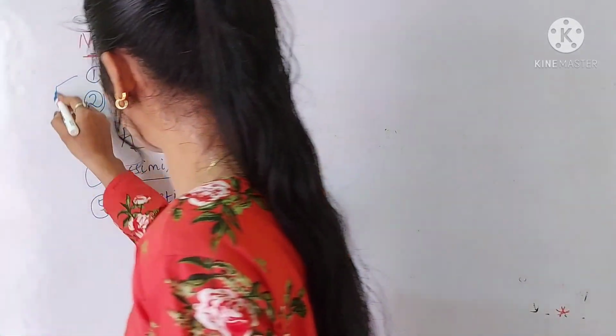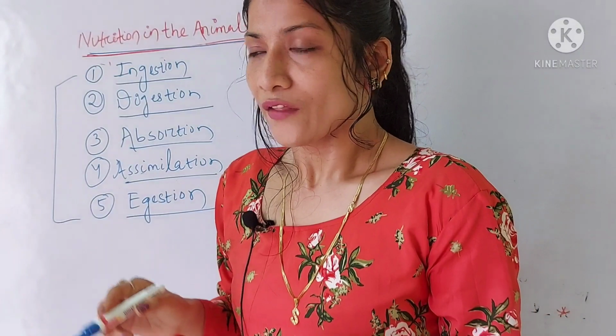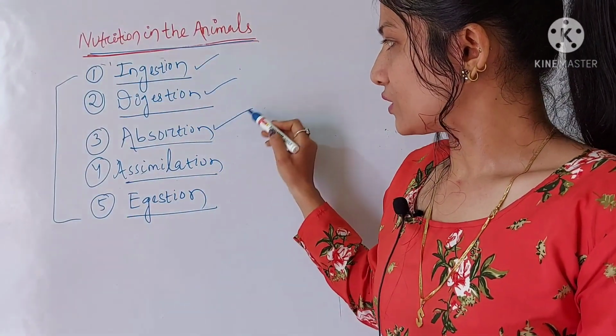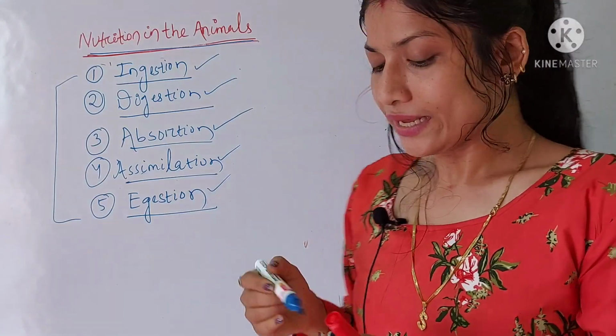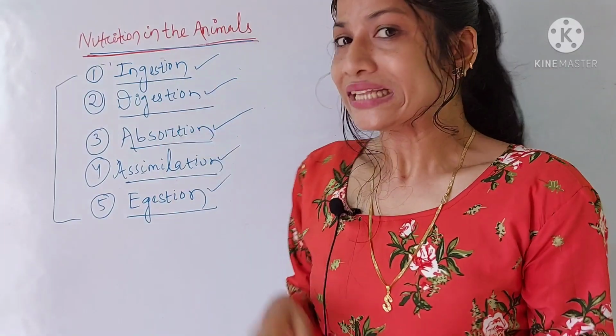Okay, these 5 processes are involved in the nutrition in animals. The 5 processes are ingestion, digestion, absorption, assimilation and egestion. One by one we'll discuss. Okay, so come to the ingestion.